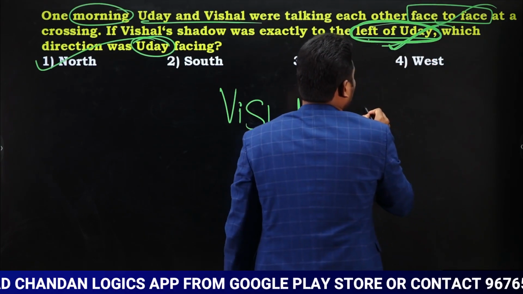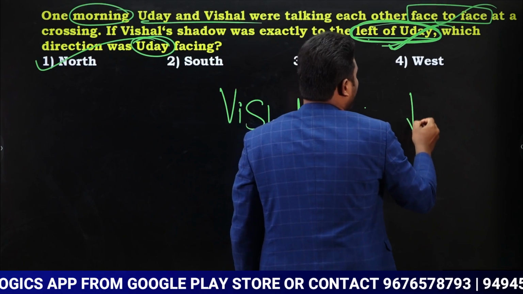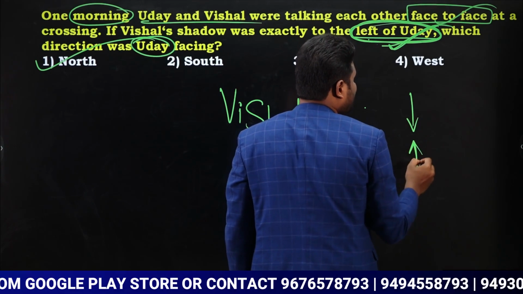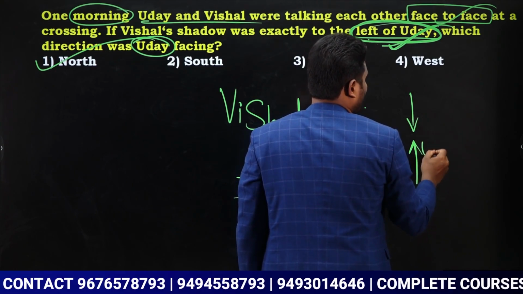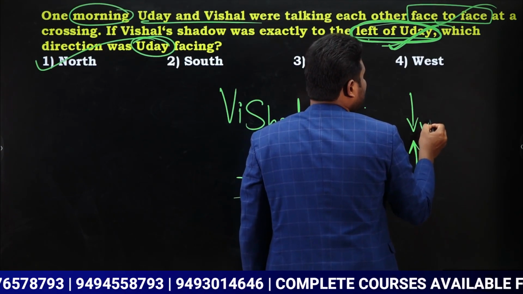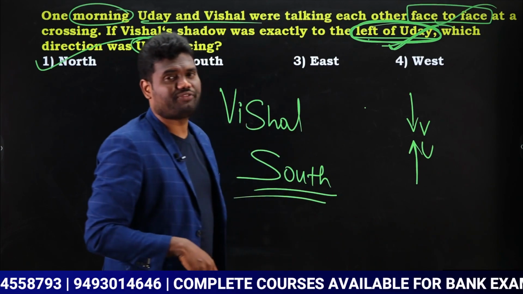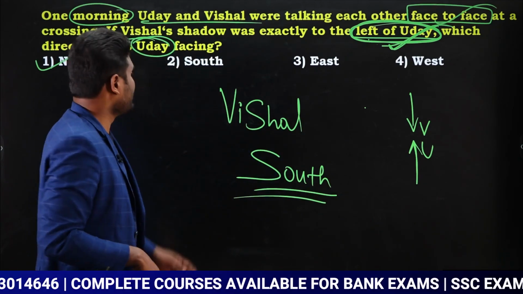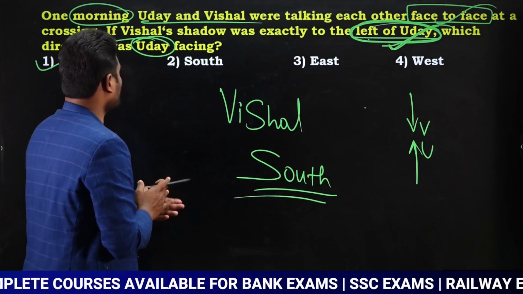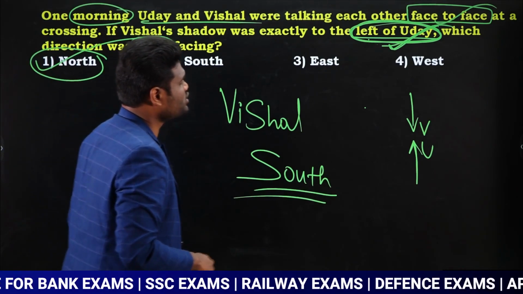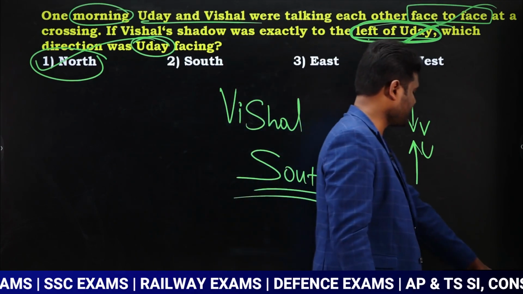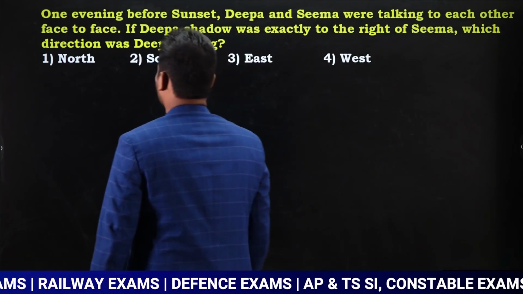If Uday is facing towards north, Vishal is facing opposite to Uday. Yes or no? If Uday is facing towards the north direction, Vishal is facing opposite. Opposite means Vishal should face towards the south direction. Here the question is asking about Uday, so Uday is going to face towards north. But if the question is about Vishal, then your answer should be south direction. Is that clear? Let us look at the next question.